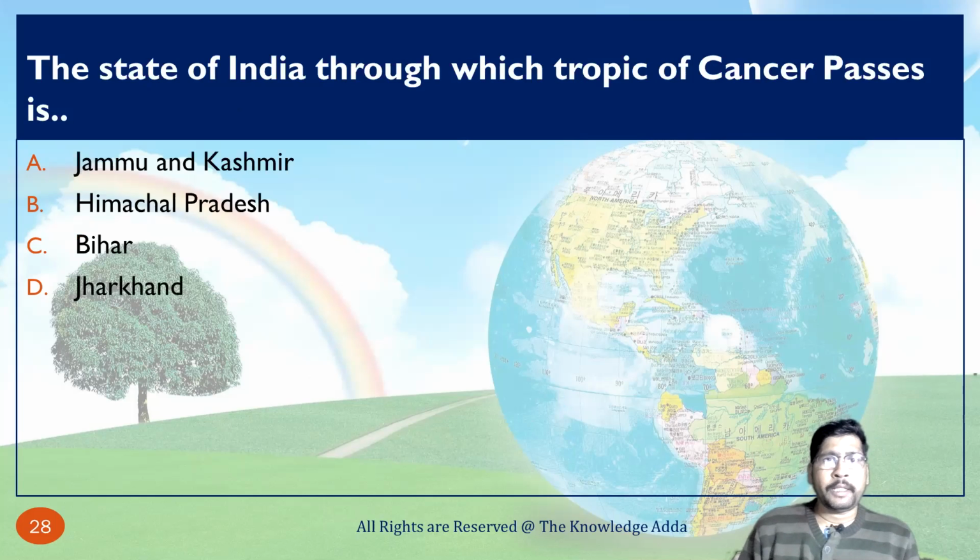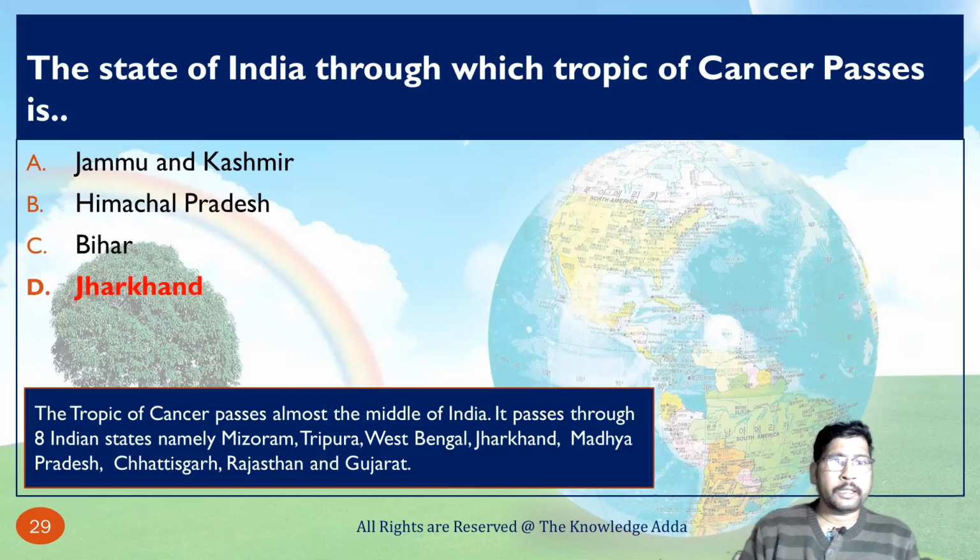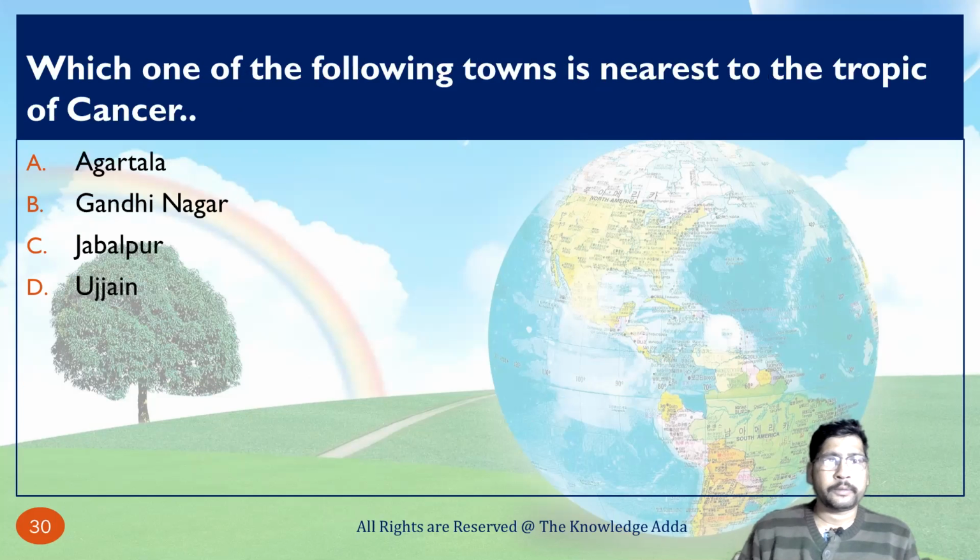The state of India through which the Tropic of Cancer passes is... As we know, the Tropic of Cancer passes through 8 Indian states and Jharkhand is one of them. The remaining are Mizoram, Tripura, West Bengal, Madhya Pradesh, Chhattisgarh, Rajasthan and Gujarat.